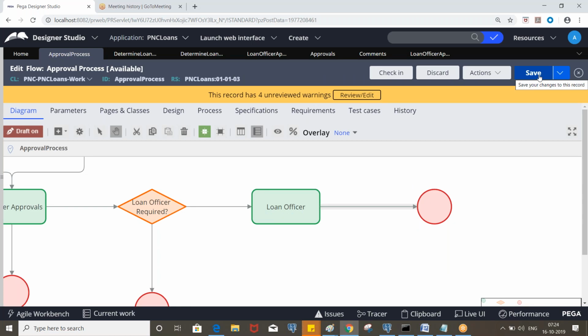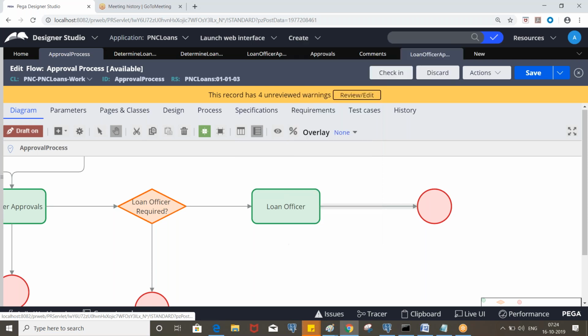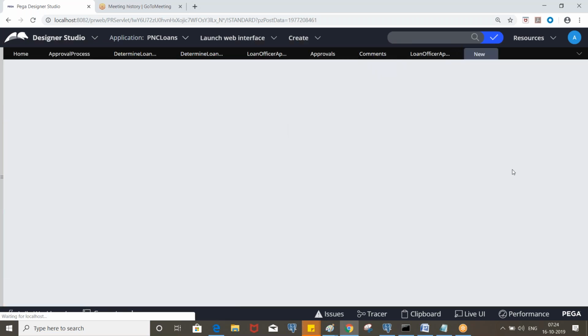Okay. So now we need to update the status based on the approvals property. Whenever you create a work object, it will have some status, right? There are some default statuses like new, open.